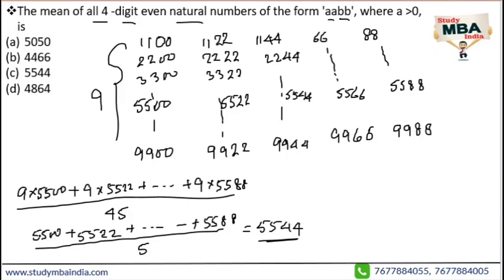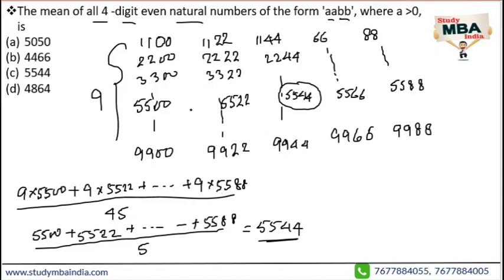You can see that the difference between 5500 and 5522 is 22, and the difference is 22 everywhere. That means this is also in AP. So if there are 5 terms in AP, the middle term, 5544, will be the average. So from here only we can say the answer will be 5544 without calculating this.